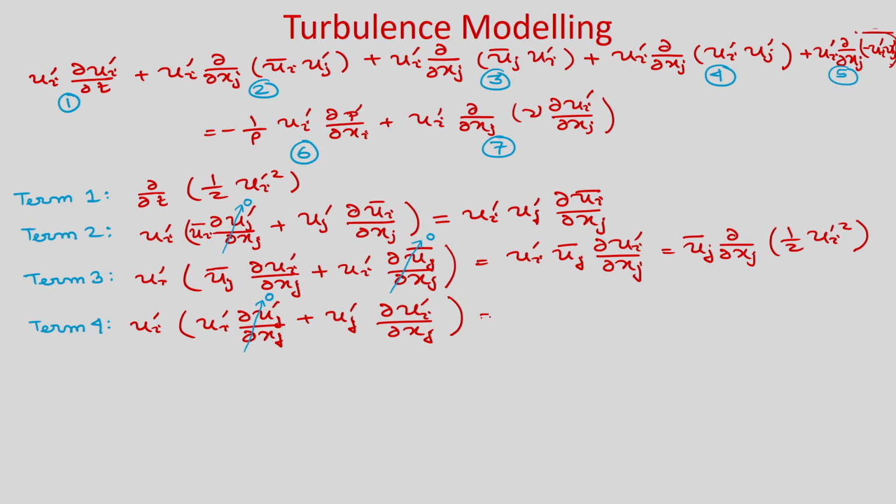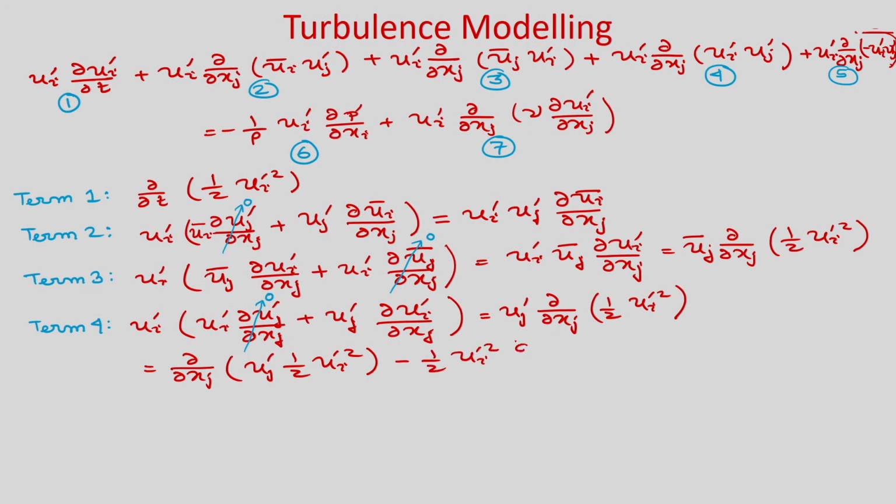So, we can write this term as ∂/∂x_j (u_j' half u_i'^2).